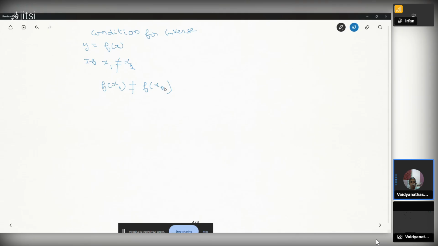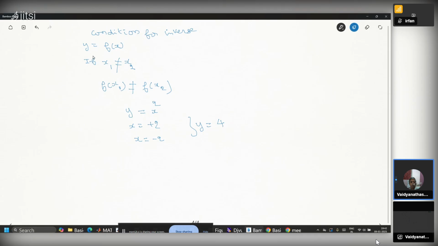This is an example where this condition is not obeyed: y equal to x square. Suppose we take two values, x1 equal to plus 2 and x2 equal to minus 2. In both cases, y equal to 4.